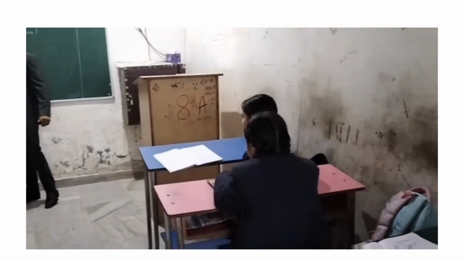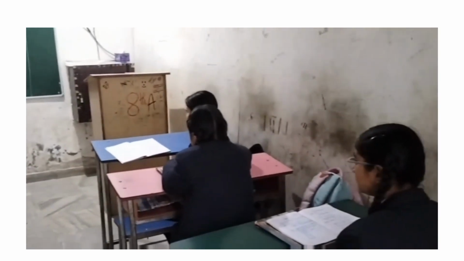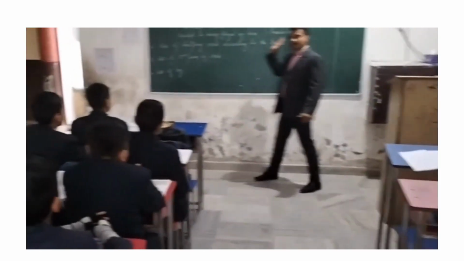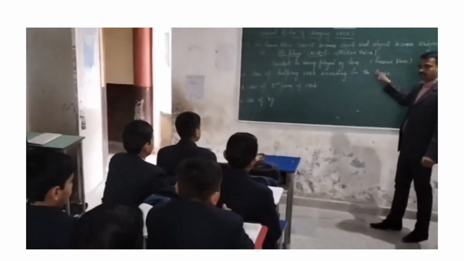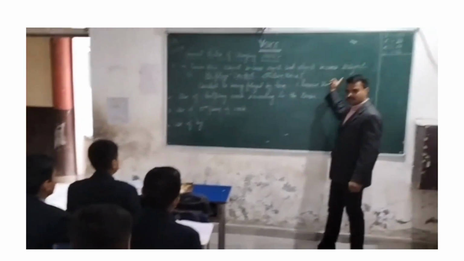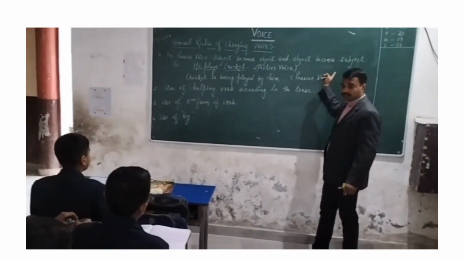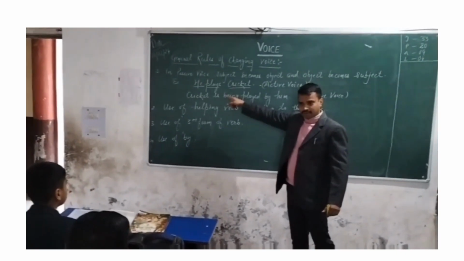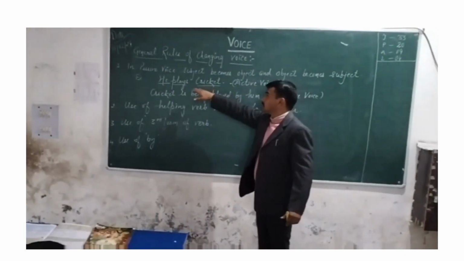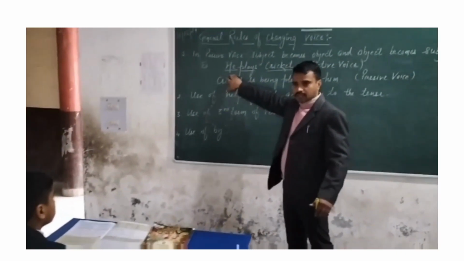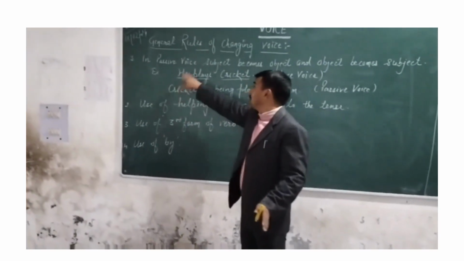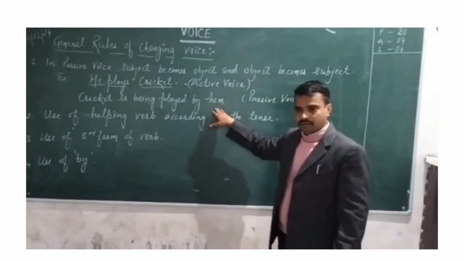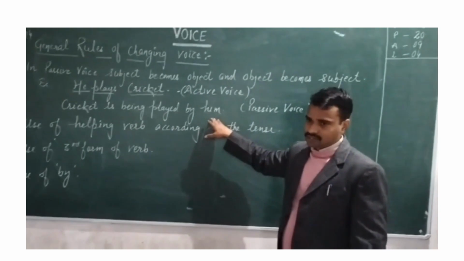And at last, object will become subject and subject will become object. We have already changed that, but at last this he, which is subject in active voice, will become object in passive voice.